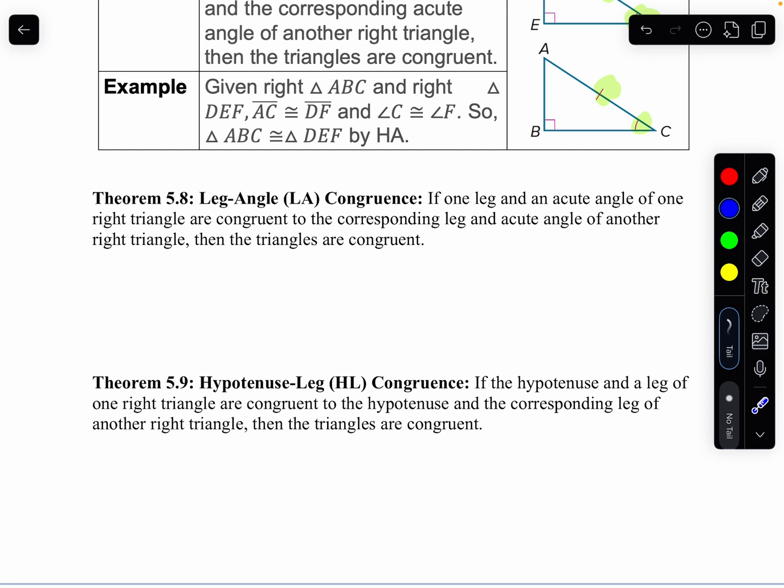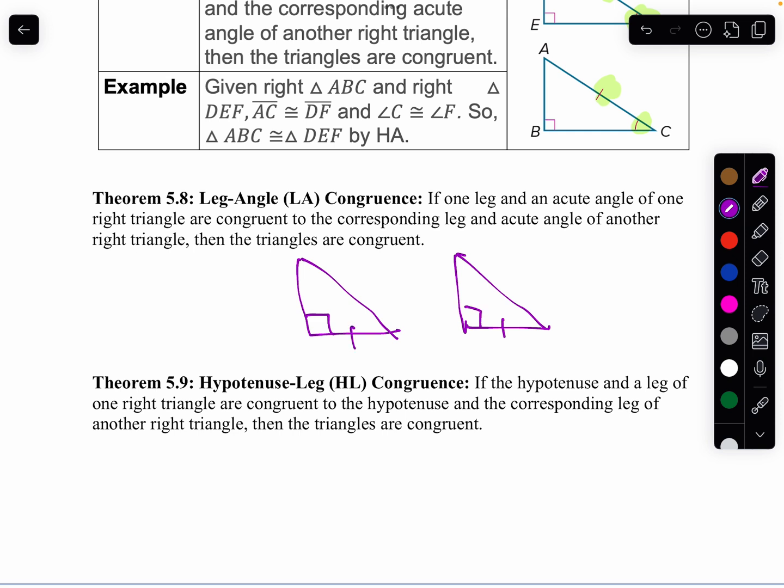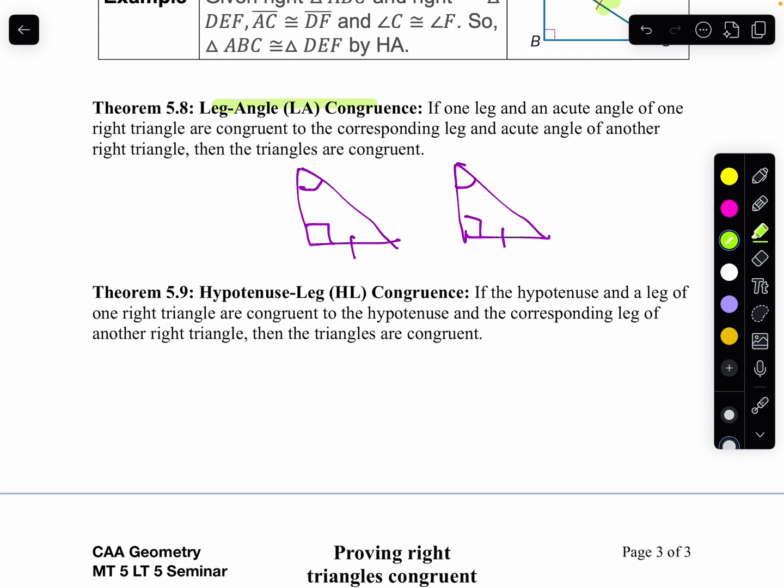Another one, similar to that, is leg angle. So if I've got two right triangles, and I know the legs of each of them are congruent, and one of the acute angles are congruent, then that would be leg angle. And notice that would be just a special case of angle, angle, side if we treat the right angle like any other angle.